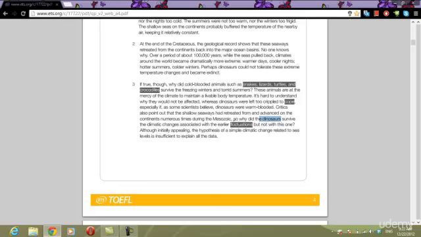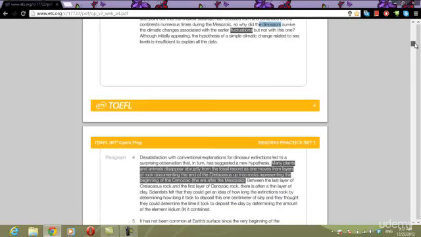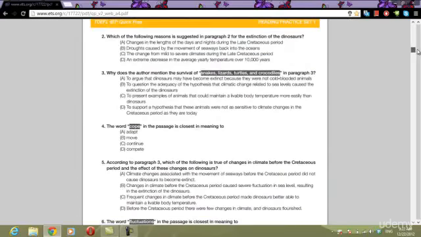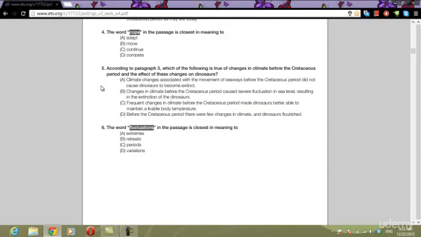So, in the past, the shallow seas have retreated from and advanced on the continents numerous times during the Mesozoic. Why did the dinosaurs survive the climatic changes and not this one? Alright, let's look at choice A. Climate changes associated with the movement of seaways before the Cretaceous period did not cause dinosaurs to become extinct. That one is true right there.